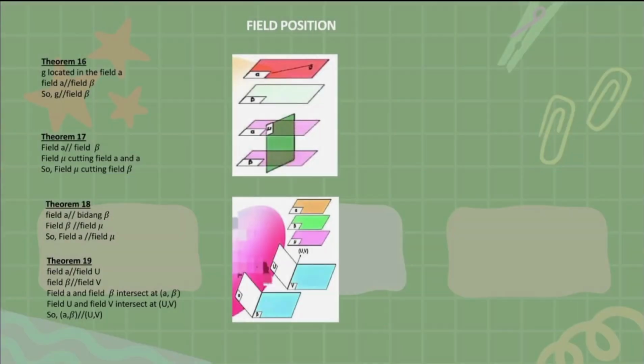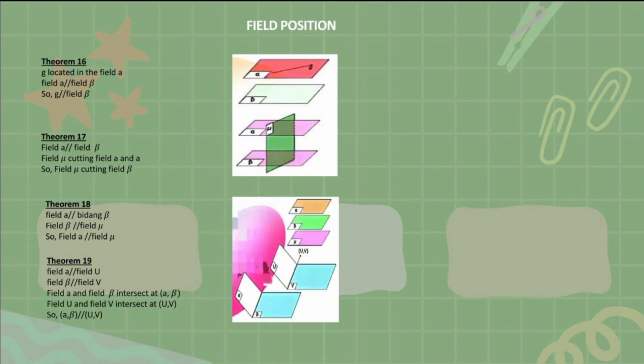And theorem 16. G lies in the plane alpha, plane alpha parallel plane beta, so G parallel plane beta. Theorem 17. Plane alpha parallel plane beta, plane mu cutting plane alpha, so plane mu cutting plane beta.